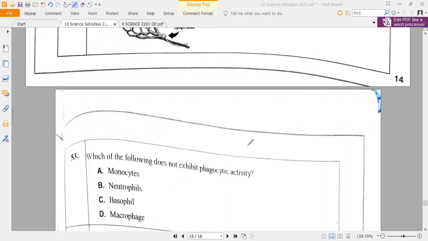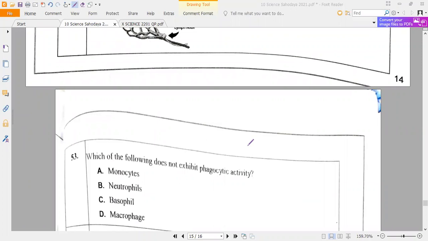Now they are asking which of the following does not exhibit phagocytic activity. So can you please answer? Functions and all, check your notes. Option D. Option D, macrophage, monocytes, neutrophils, basophils, and macrophage they are asking. So which of the following does not exhibit? Macrophage, sir.